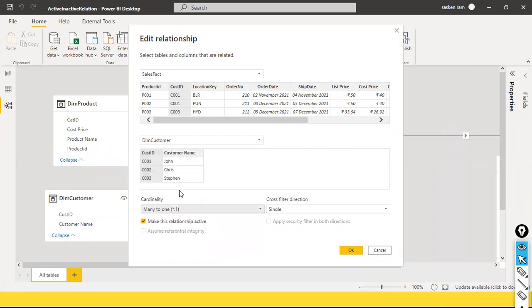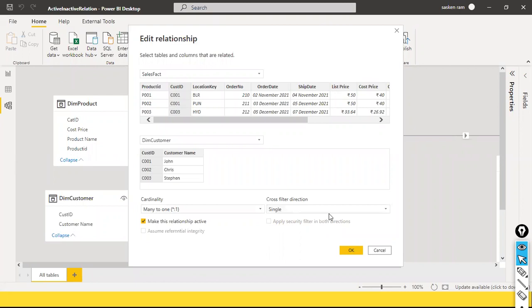By default, it automatically recognizes. When you select this, it automatically selects this value, many to one. And the cross filter direction, this is one of the interview questions. When I arranged with Wipro, they asked this question: what options are available in cross filter direction? Everything is important. For cross filtration, you have single and both.